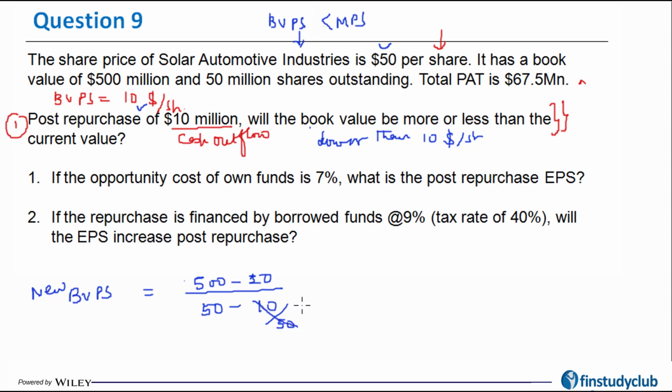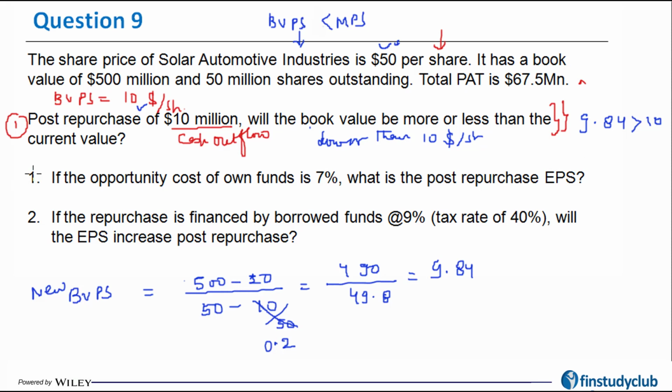So the number of shares that I'll be able to buy using $10 million, if one share is $50 a share, will be equal to 0.2. Therefore, the total book value will be 490 divided by 49.8 as the new number of shares, and the answer for the new book value is coming out to be 9.84. So the new book value is 9.84, which you see is lower than the book value before the buyback.